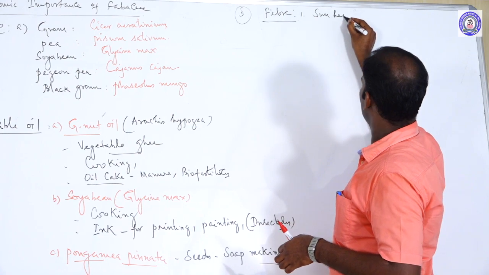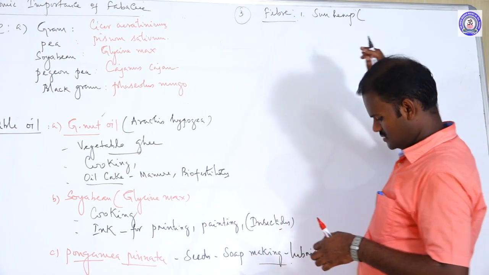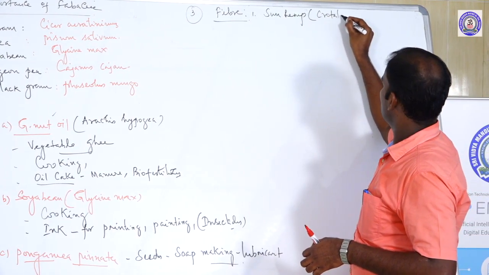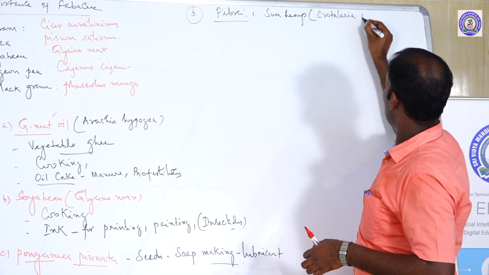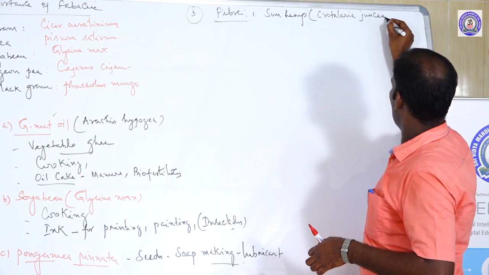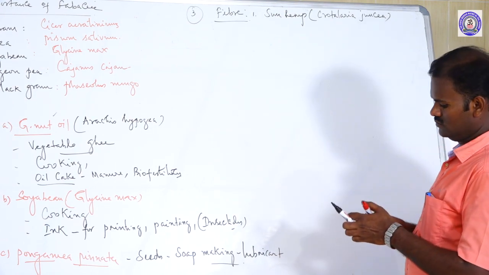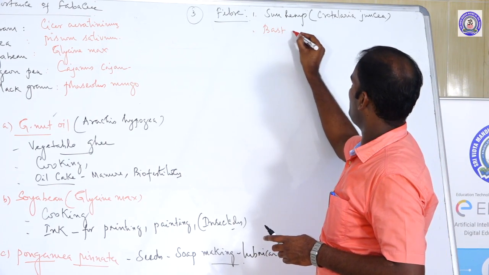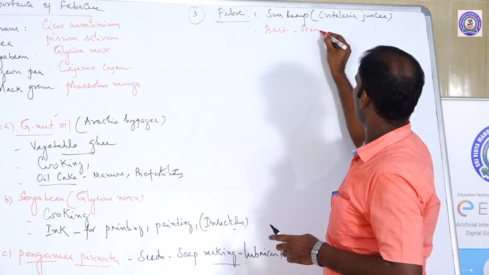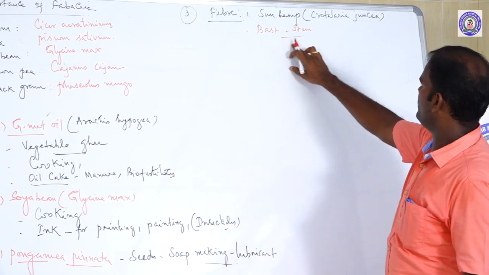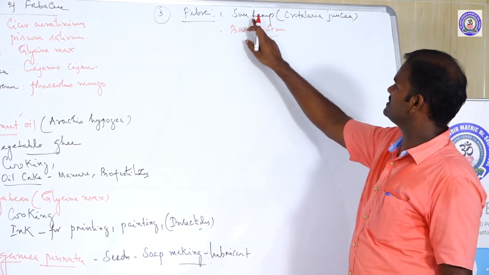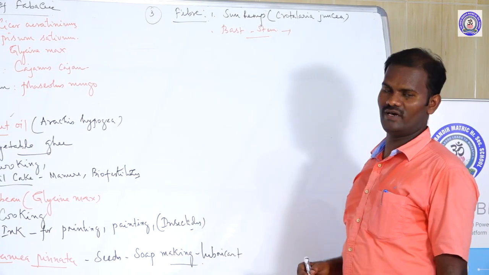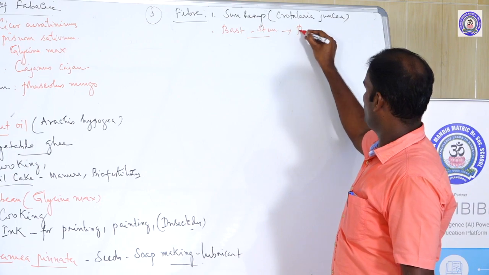Sun hemp. Its binomial is Crotalaria juncea. The fiber is called bast fiber, obtained from the stem. Remember, the bast fiber is obtained from the stem of this plant, sun hemp, also called Crotalaria juncea, which is used for the manufacturing of rope.